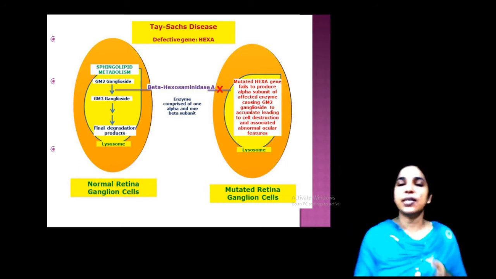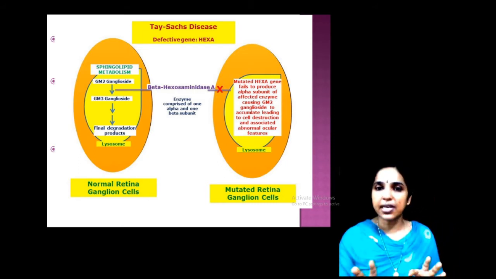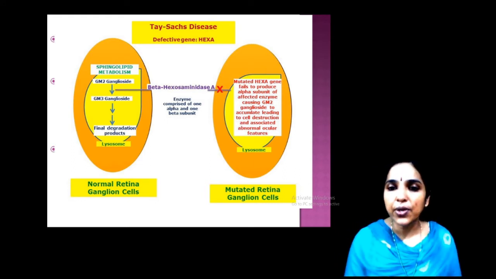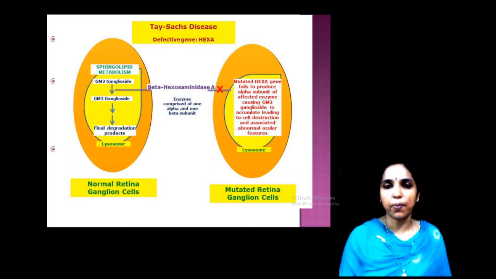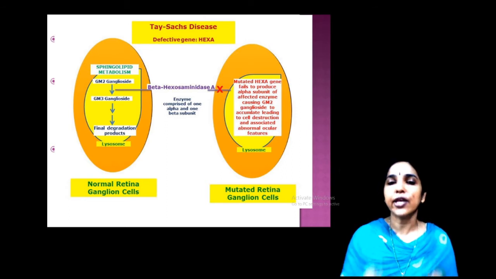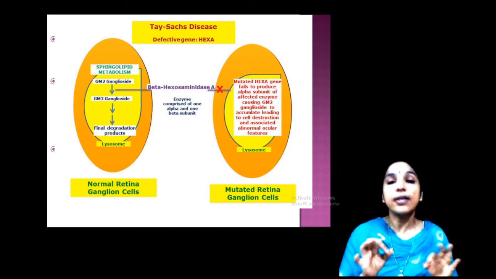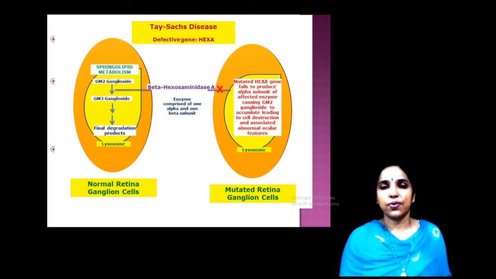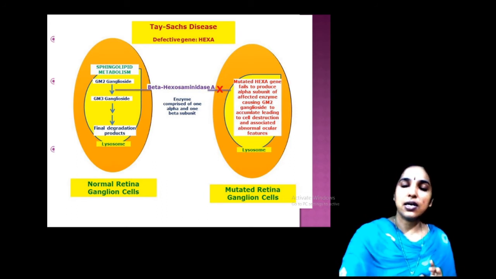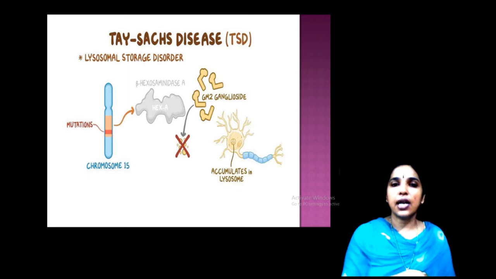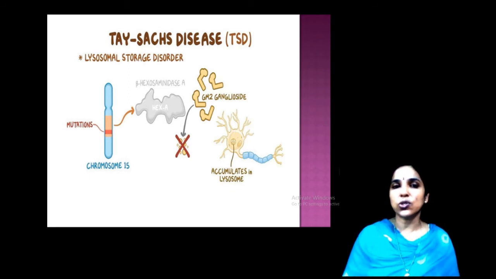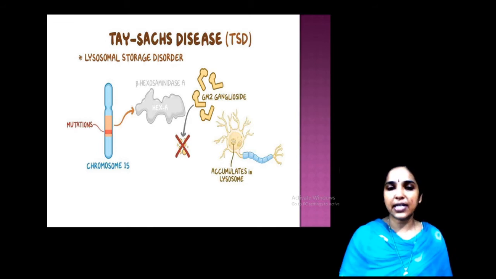So, this enzyme has an alpha subunit and a beta subunit. The alpha subunit is not functioning properly, resulting in the accumulation of ganglioside. That causes the destruction of the cells. See, this is the problem, also known as lysosomal storage disorder. You can see what is happening here.